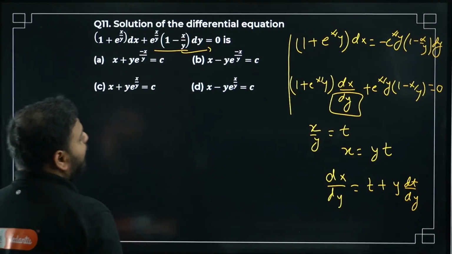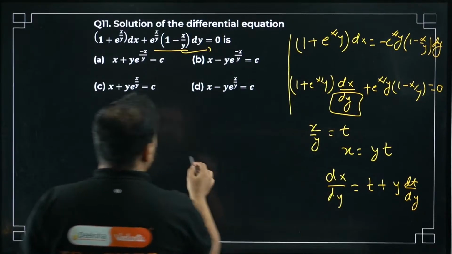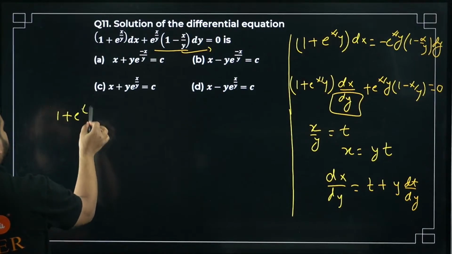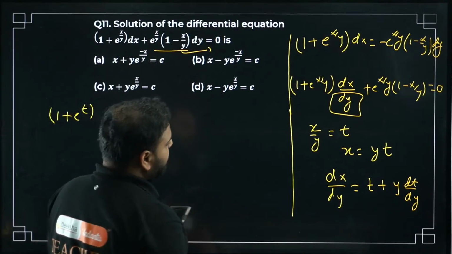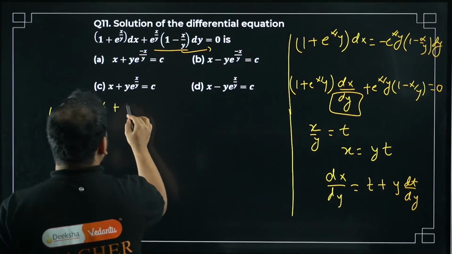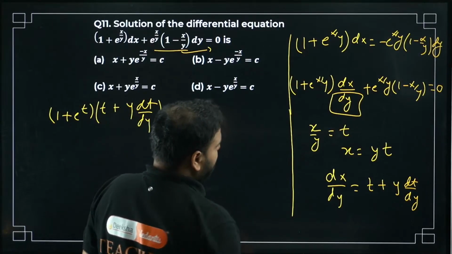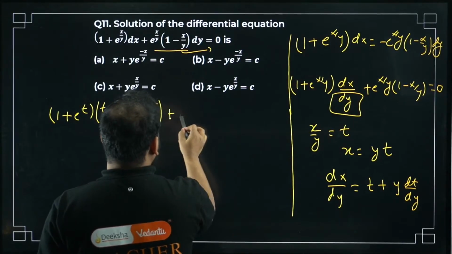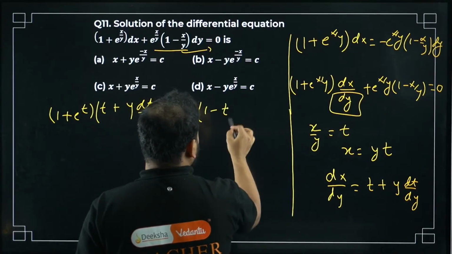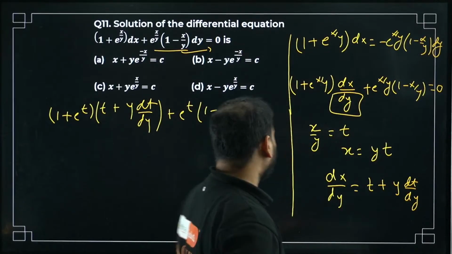Try from here. Substitute this value over here in terms of dx and dy. What you're going to get? This will become 1 plus e power t, times t plus y dt by dy, plus e power t times 1 minus t equal to 0. Correct? Have a look.